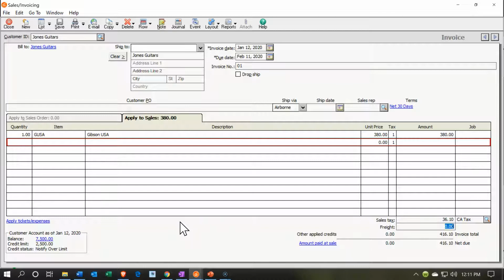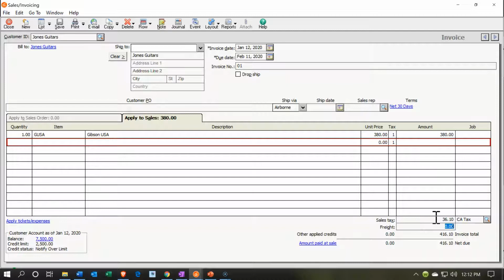That means that it's going to be increasing the accounts receivable by the total amount that's going to be due to us by the customer, the $416 and 10 cents. The other side is going to go to revenue, but that's not going to include the sales tax. It's only going to be for the $380 increase in the revenue. The difference, the sales tax of the $36.10, is going to go to a payable account, sales tax payable or something like that, on the balance sheet side of things.